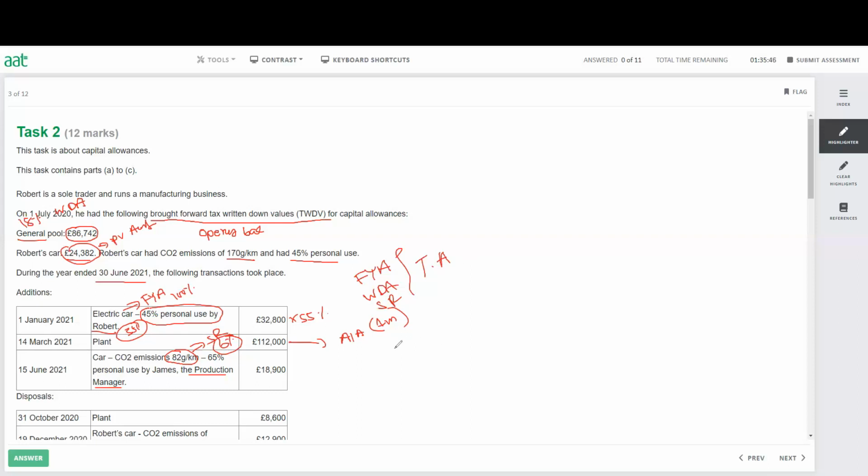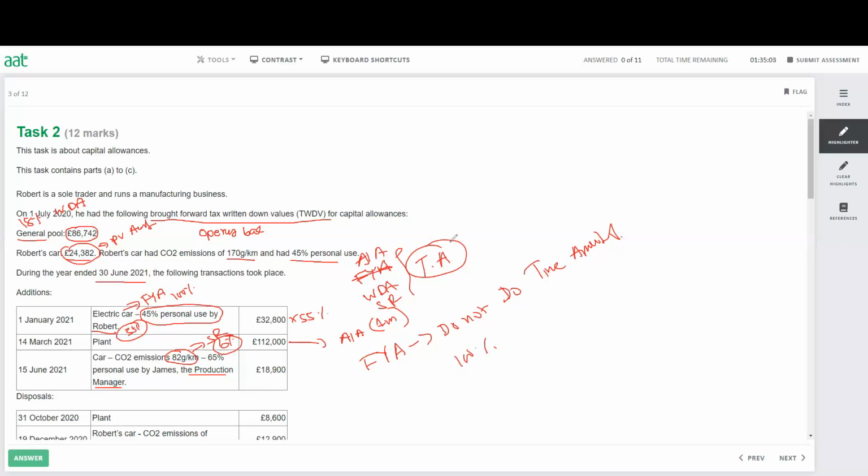But only the FYA, did I write FYA here? It should be AIA. So here you need to do the time apportion for this AIA, WDA, and special rate. But for the FYA, we do not do time apportion. So even though we buy the asset at the end of the year and use it for just a few months, we can still claim 100%. For the others, we have to look at how long the accounting period is, and we need to use time apportion. So be careful with that.